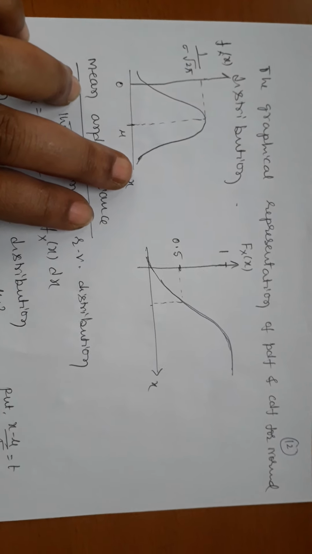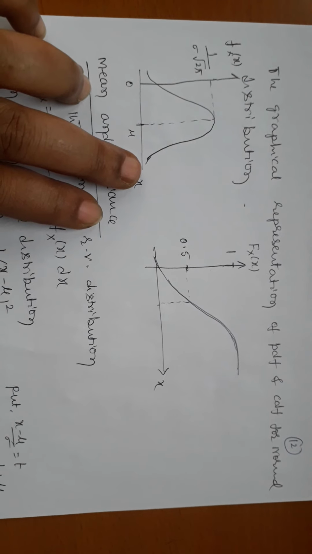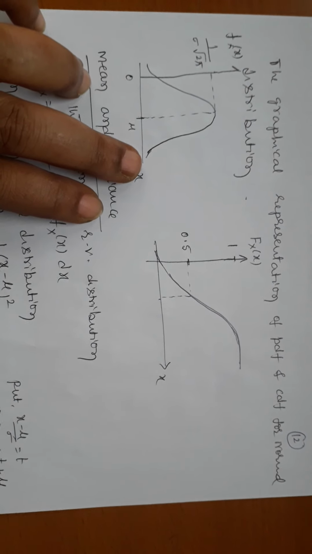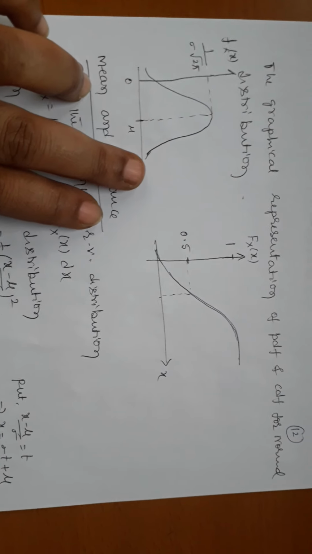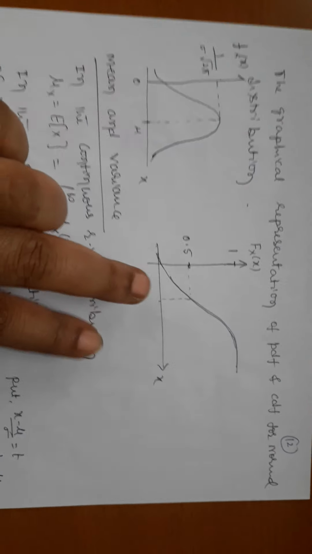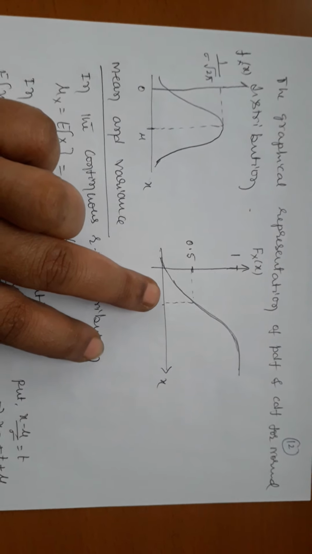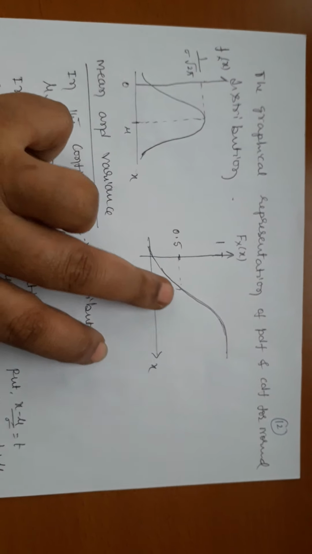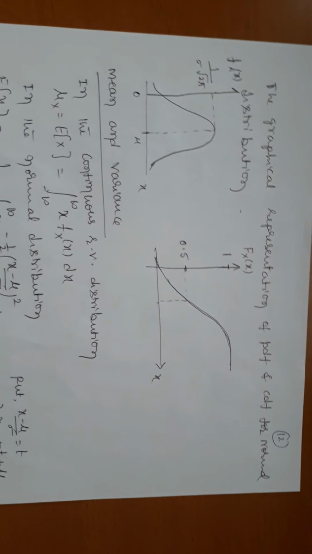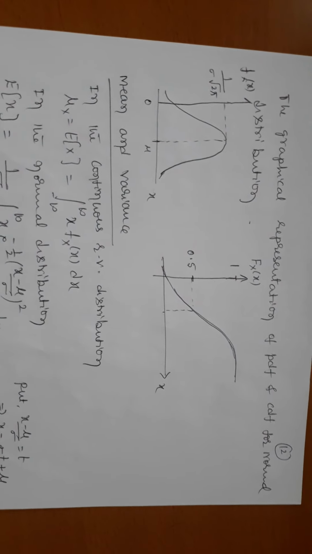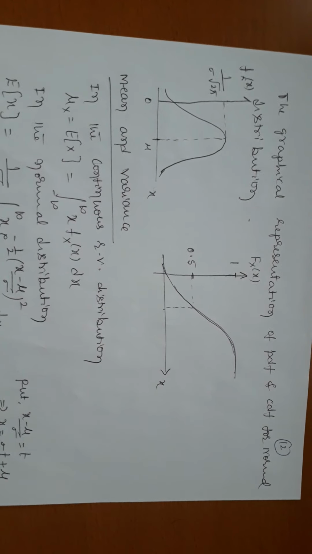That is the identification of the normal distribution. It is symmetric, 0 to infinity same as minus infinity to 0. Now, once you plot the cumulative distribution curve, it looks like this. This is an important thing: how the graphical representations of the probability distribution and cumulative distribution look.